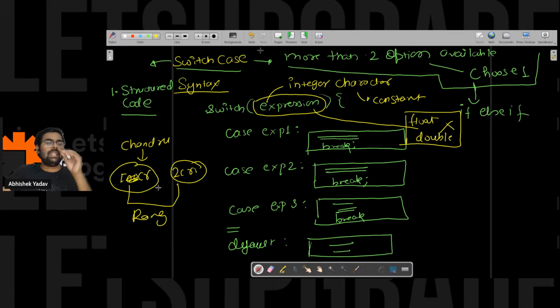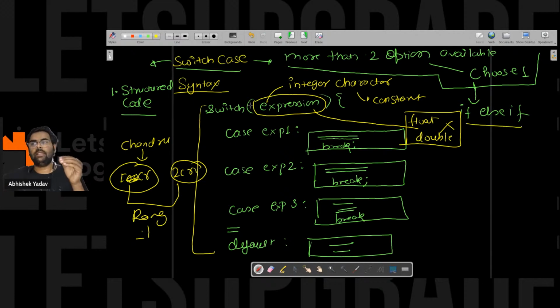He has multiple plans: he can buy a house between 1 crore to 1 crore 20 lakh, 1 crore 20 lakh to 1 crore 40 lakh, 1 crore 40 lakh to 1 crore 60 lakh. So if you have multiple ranges and you have to choose only one range, it is possible in switch case, but it will make the code more lengthy. So always go with the if else if part if you have multiple range conditions and you have to choose only one condition among them.